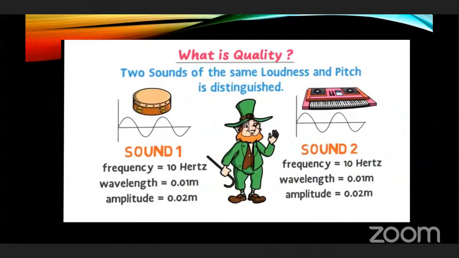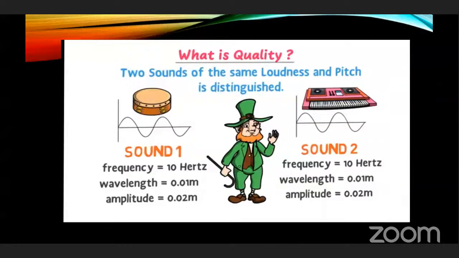Now next one, what is quality of sound? See, if there are two sounds of the same loudness and pitch, then also they are distinguished if objects are different.